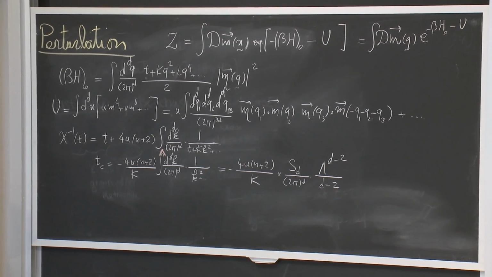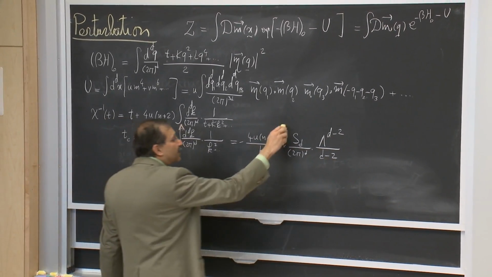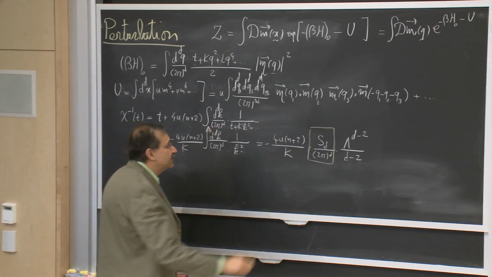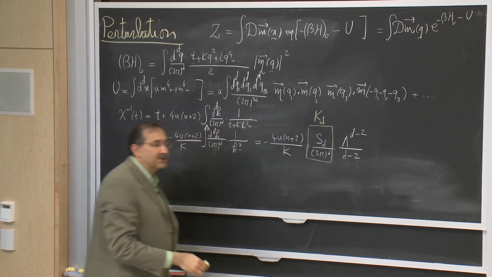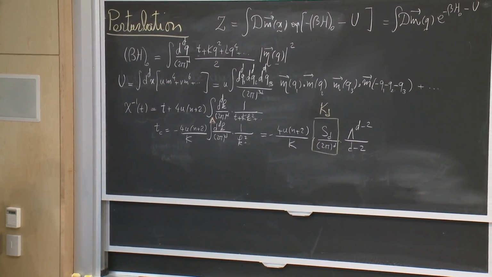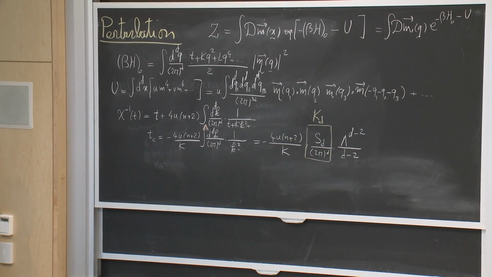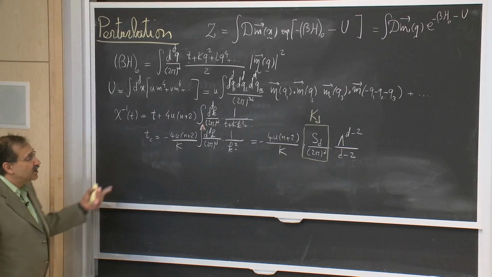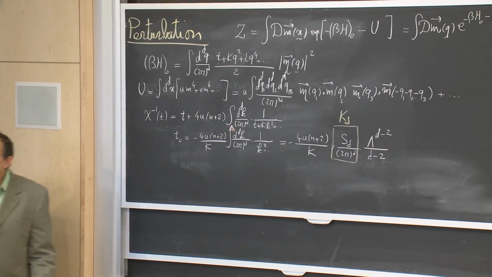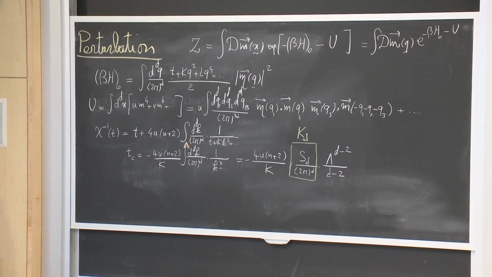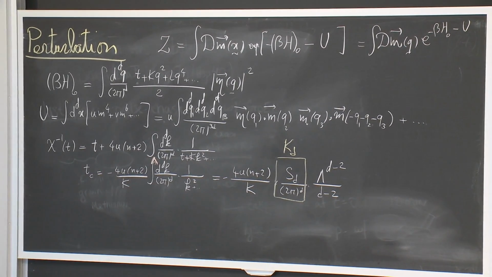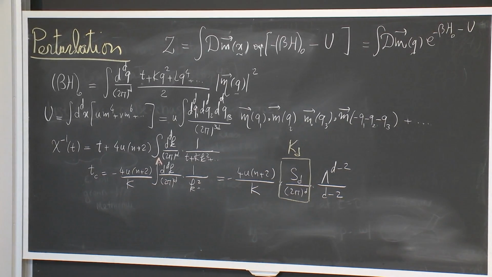I wrote that explicitly because we are going to encounter this combination a lot of times, and so we will give it a name, k sub d. So it's just a solid angle in d dimensions divided by 2 pi to the d. Okay, so essentially in dimensions greater than 2, nothing much happens. There is a shift in the location of the singularity compared to the Gaussian, because you are no longer at the Gaussian, you are at a theory that has additional stabilizing terms such as m to the 4th, etc. So there is no problem now for t going to negative values.